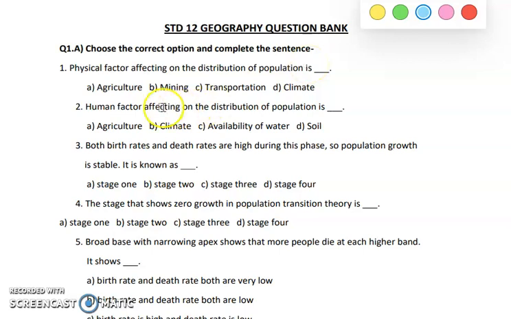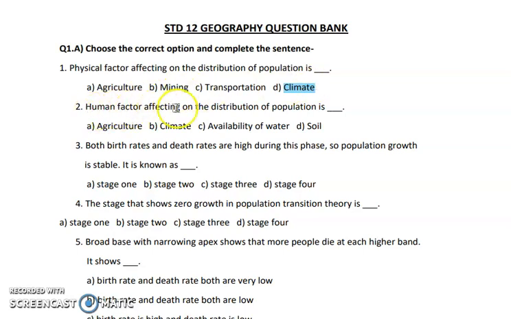Now here agriculture, mining, transportation, all these are different types of occupation. These occupations are done by man, so they are man-made factors. They are not natural factors. Only one factor which is a physical factor is the climate. So your answer will be climate.